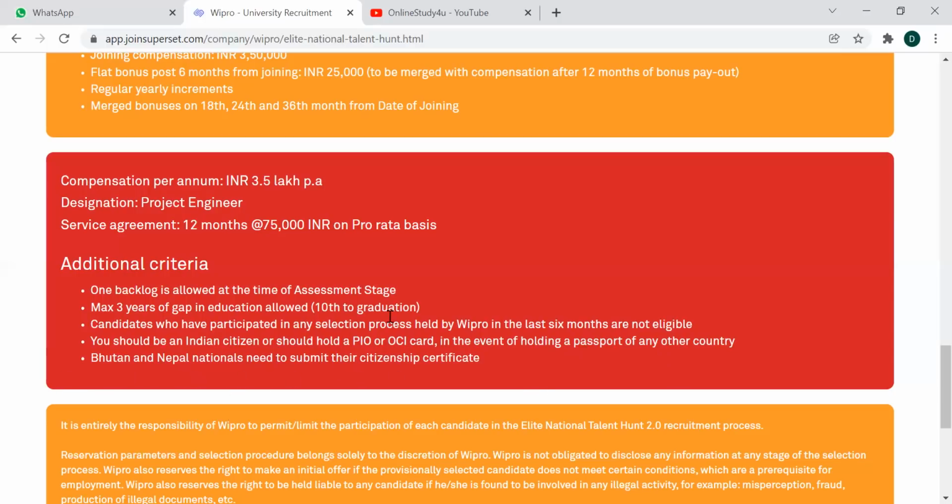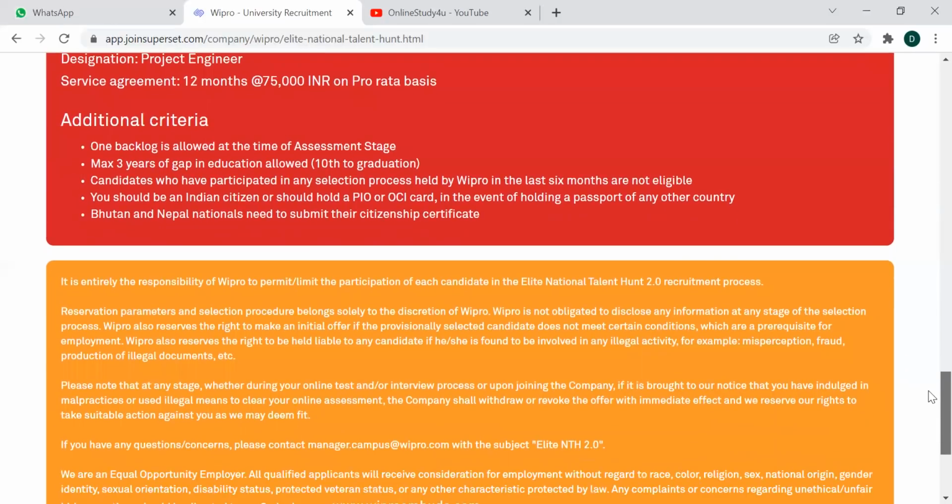So for Wipro, they used to put the criteria as 3 months as well. But here they have mentioned a 6 months criteria. So if you have taken part in this within the last 6 months, you cannot apply. But if it is more than that, you can definitely apply here. So Wipro does have criteria like 3 months and 6 months. Here it is 6 months applicable. Now, Bhutan, Nepal nationals need to submit their citizenship.